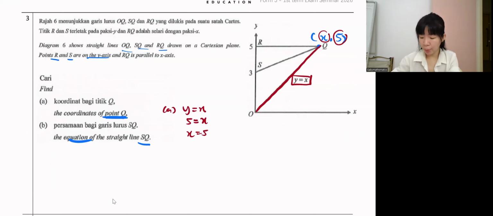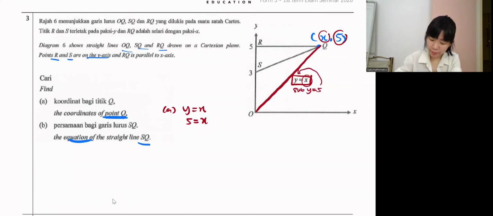I sub Y equals 5 into this, then I can find X. So the coordinate of Q is 5, 5.